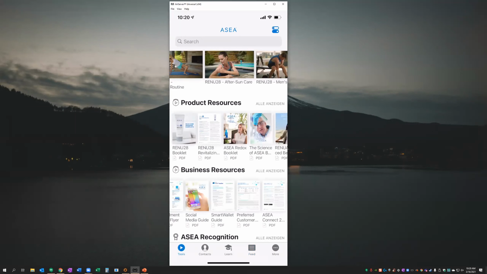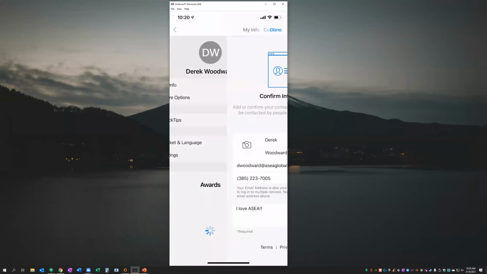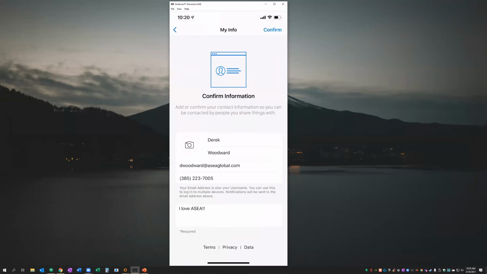So sharing is very easy in this app, and I want to make sure you guys know how to do that. If you guys have any questions, you can also set this up if you're in the US and Canada, I believe, for text message notifications, which is a cool feature as well. If you don't want to rely on the push notifications on the app, you can do that as well. And you can do that by going into the My Profile section here, My Info, and make sure your phone number is set down there on the bottom to get your text message notifications.